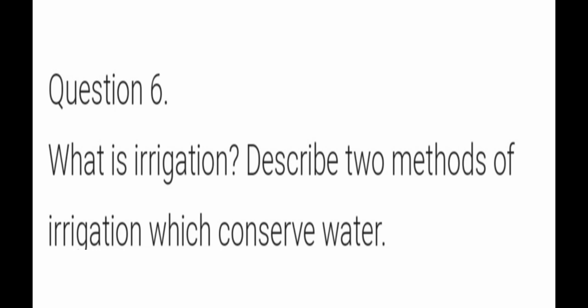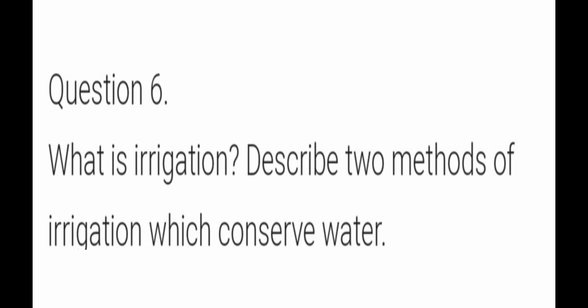Describe two methods of irrigation which conserve water. So first you have to write the definition for irrigation. Irrigation is nothing but giving water to the plants and there are two different methods of irrigation we have discussed.